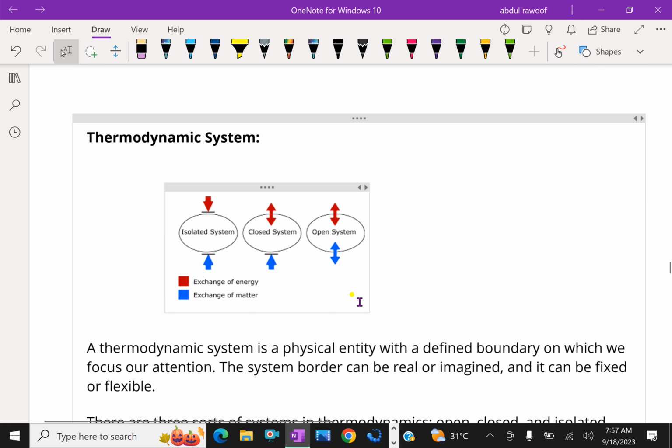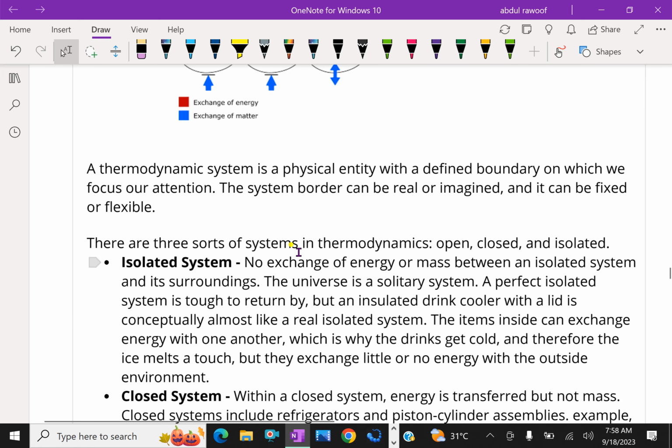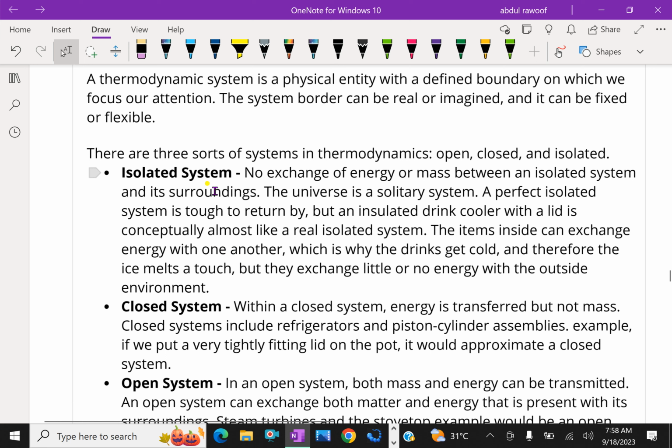Now, look at this figure. Here, this is an isolated system, completely isolated from the surroundings. Here, the closed system. Here, the open system. A thermodynamic system is a physical entity with a defined boundary on which we focus our attention. The system border can be real or imagined, and it can be fixed or flexible. There are three sorts of systems in thermodynamics, that is open, closed and isolated.